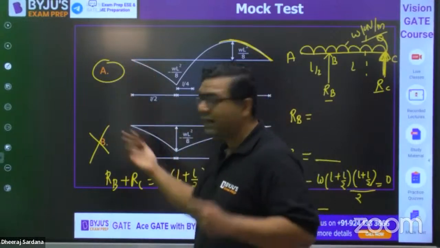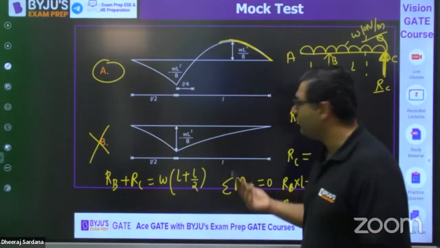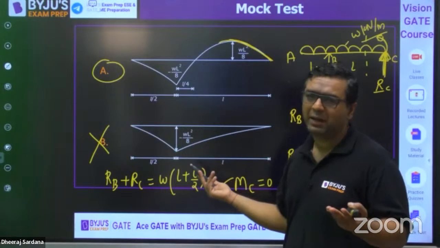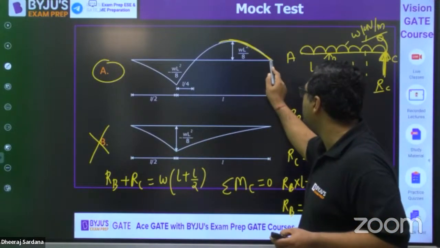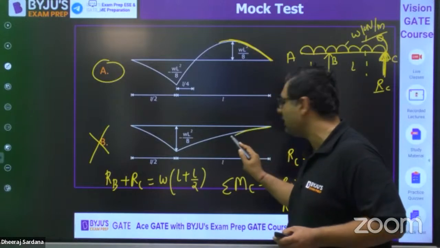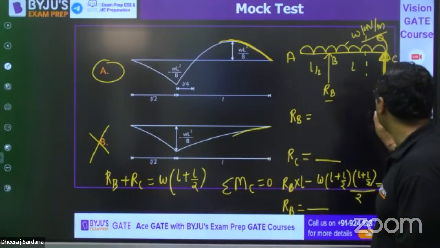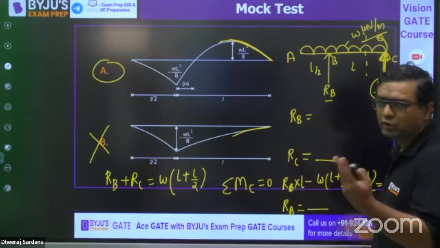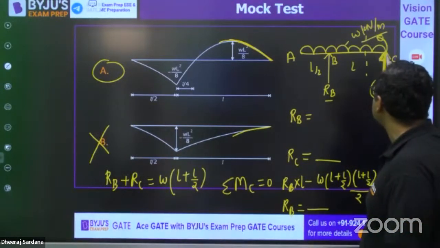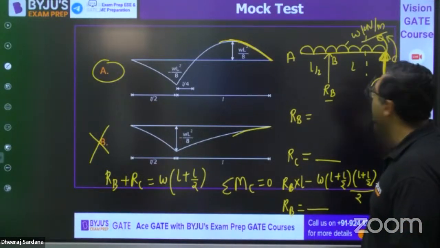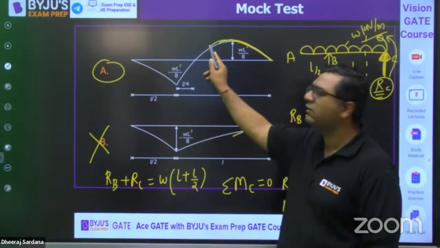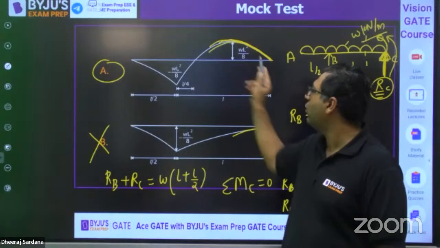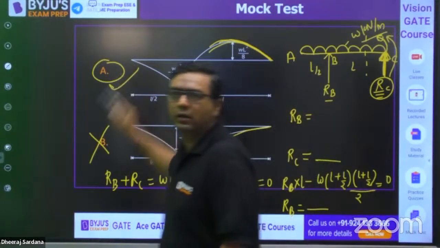So now between A and B we need to see. One way is to do the complete calculation. The second way is to check whether it starts from positive or from negative. For that I need the value of RC. If the RC value is positive, it means this direction is correct and this will create sagging. If this creates sagging, obviously it will be positive. So to make it positive, only this one is correct. Now you got it?